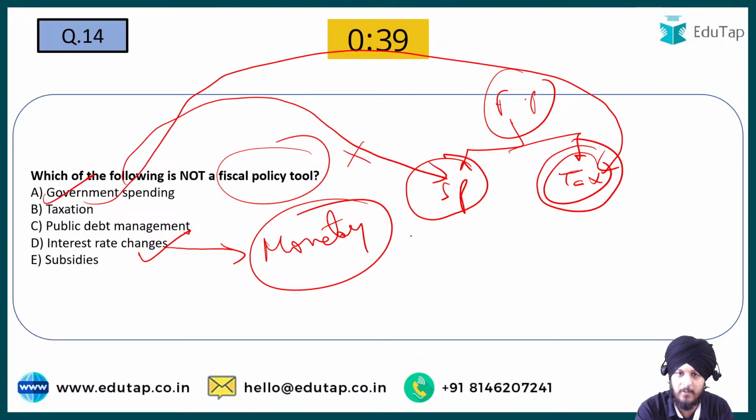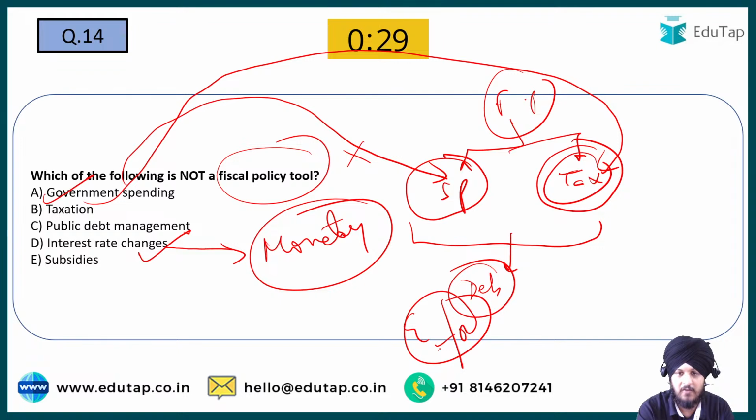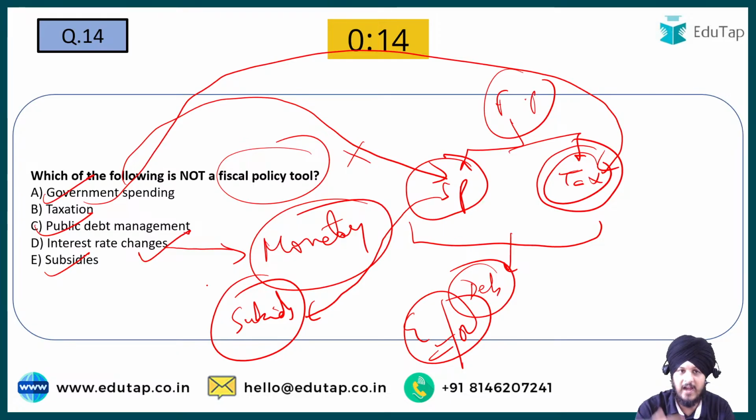So why is the government using this fiscal policy tool? It is using it in order to manage its debt, so that it can manage its expenditure and receipts. That is why public debt management can also be considered a tool of fiscal policy. And lastly we have subsidies, because subsidies are a type of expenditure, a type of spending from the side of the government. Government is providing subsidy for social welfare, and since it incurs cost to the government, it comes under the purview of fiscal policy.